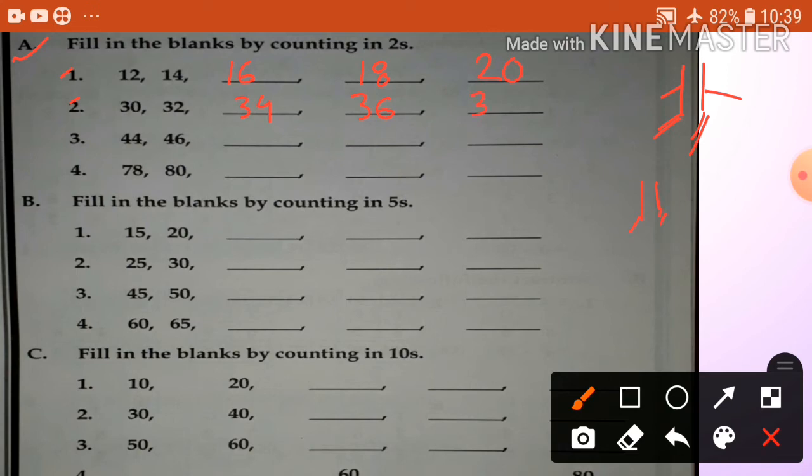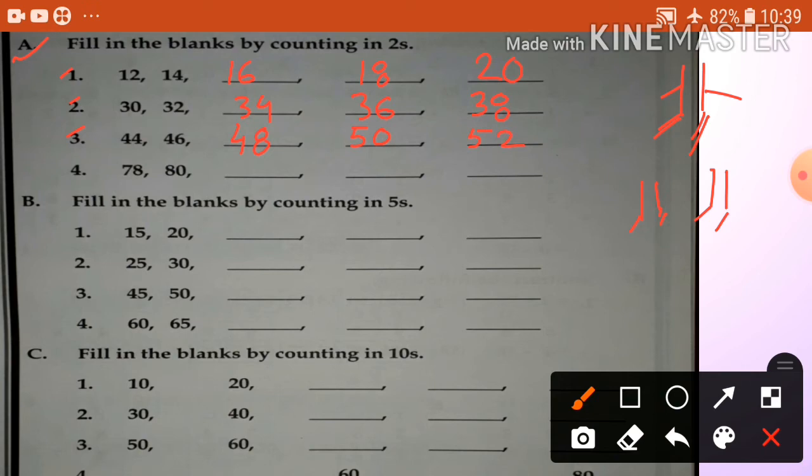Write here 38. Okay. For next 44, 46, 44, 45, 46. So 46, 47, 48. Two step. So write here 48. Okay. Next 48, 49, 50, 51, 52.